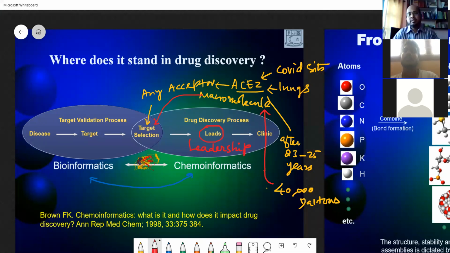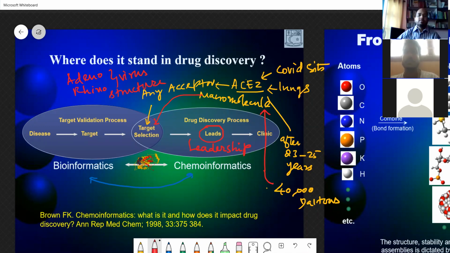Suppose there are so many other viruses. The common ones are adenovirus and rhinovirus. These are the common cold-causing viruses that are very common today, including the influenza virus. Influenza virus causes a lot of deaths in weak persons. So we initially find out the structure of this virus, and after finding the structure,